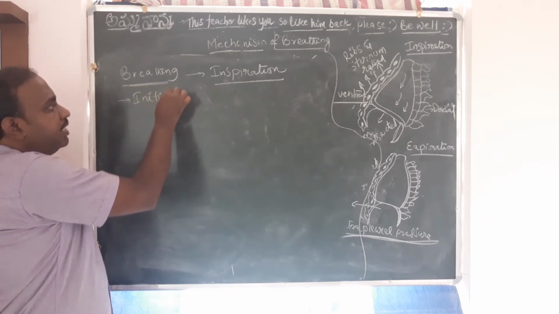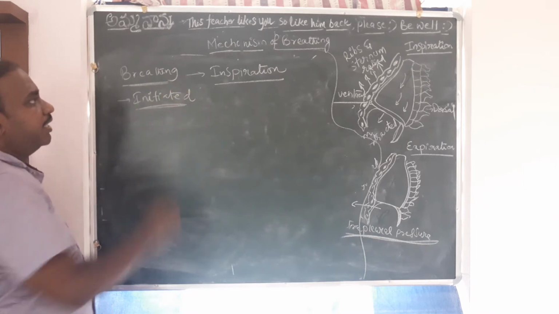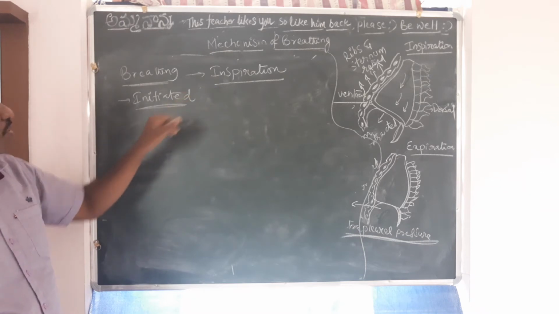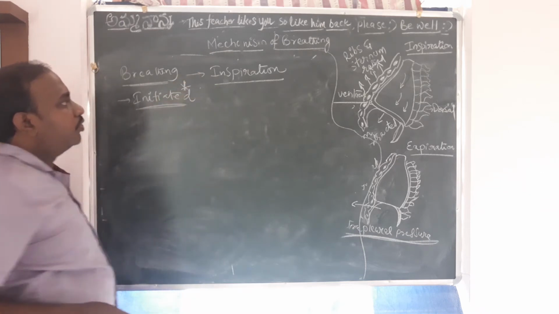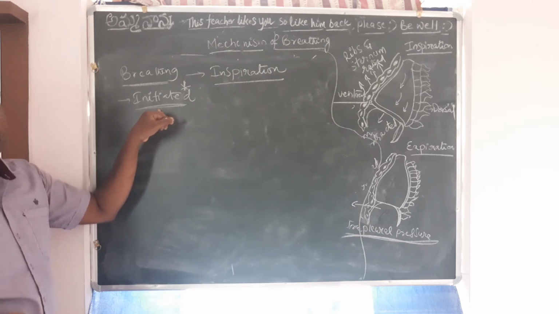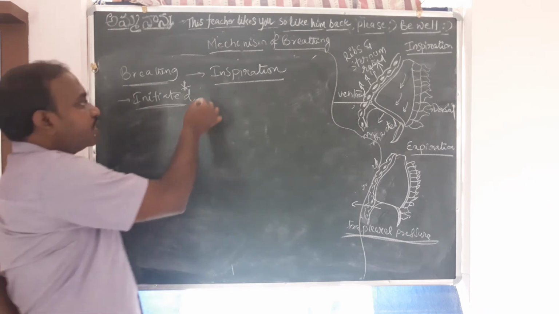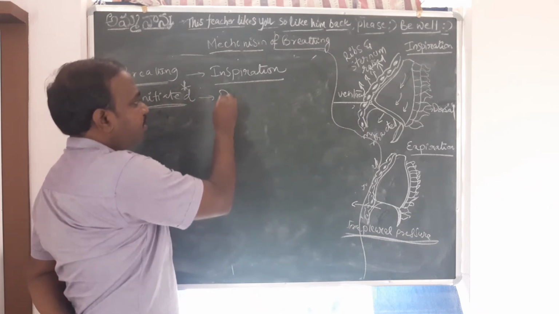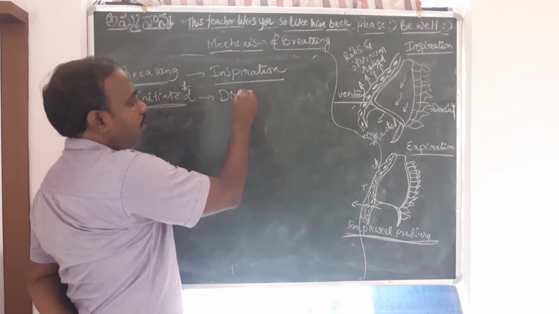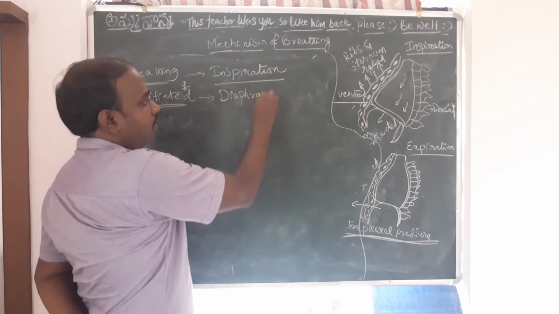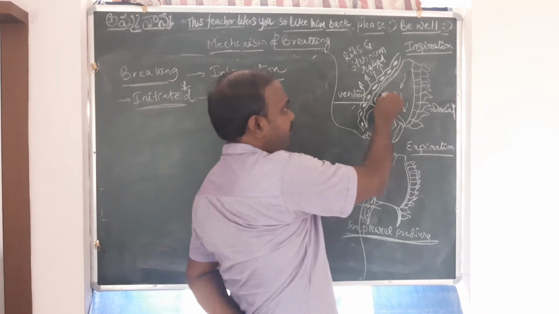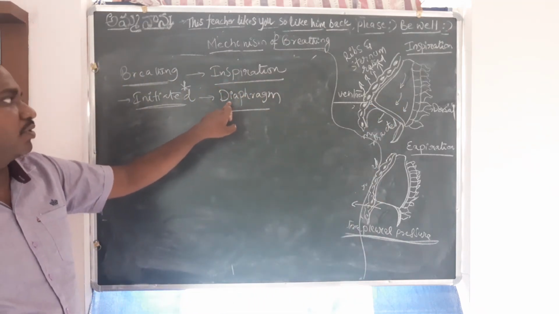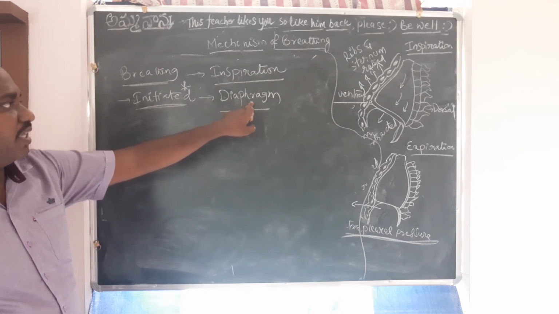It is also a very important NEET question. Inspiration is initiated by what? Please do remember it. It is initiated by the diaphragm. I'll just write diaphragm here, because it is there in the diagram, so please follow this diagram. What muscles does the diaphragm have? Phrenic muscles. Inspiration is initiated by the diaphragm.